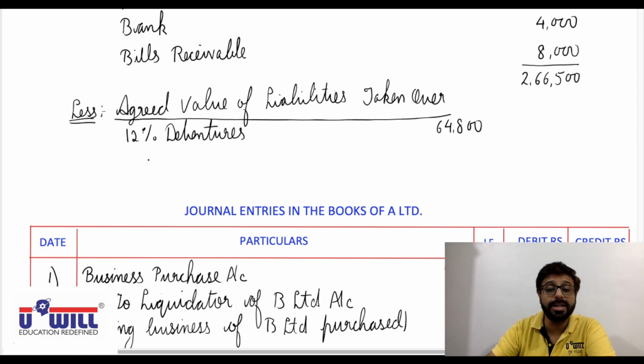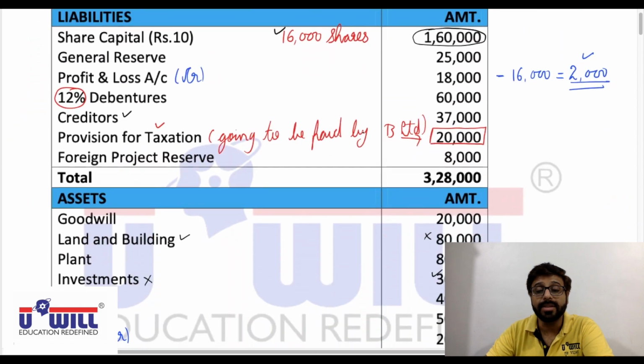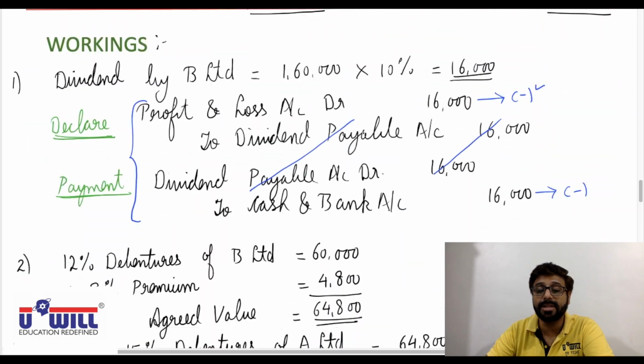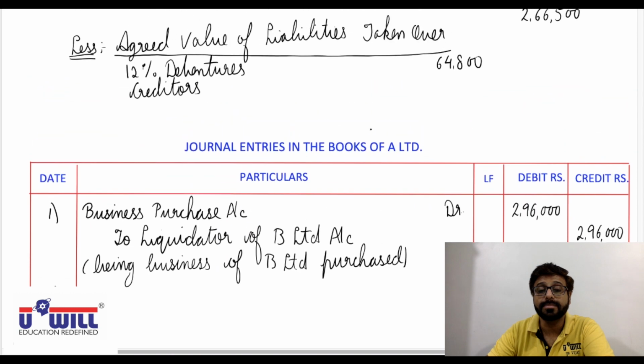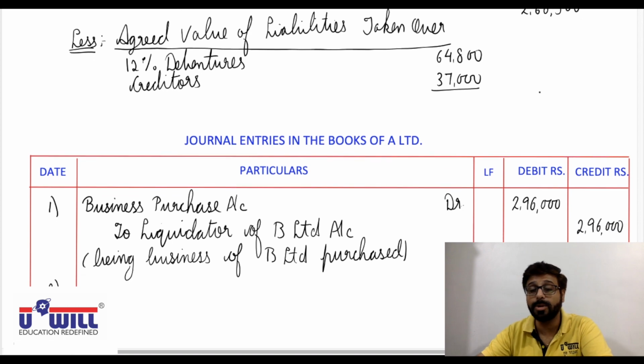And creditors, we assume they are taken at book value only, in absence of any information. So creditors are 37,000. We'll take 37,000 itself. So 64,800 plus 37,000, 1,01,800.